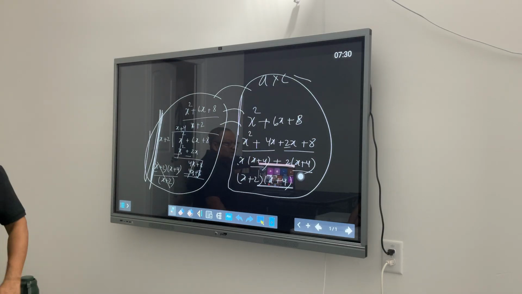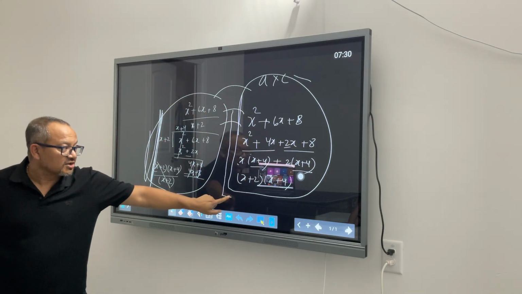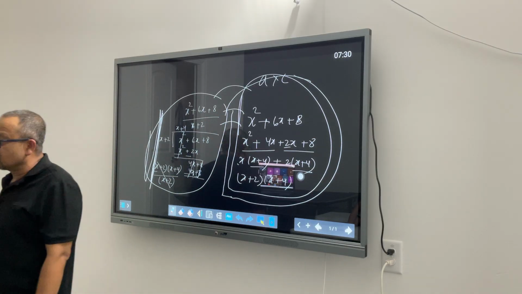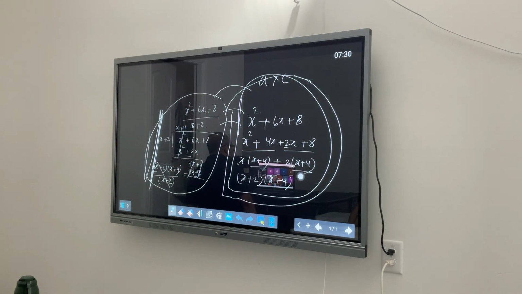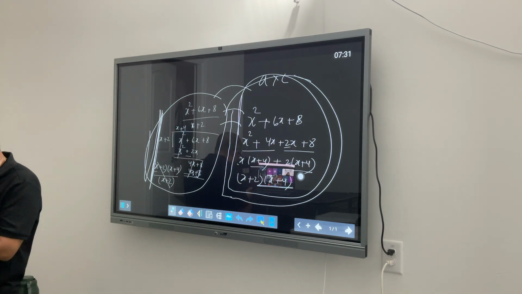But what I'm saying is, in the same solution approach, you can also use polynomial long division as a technique for eliminating.